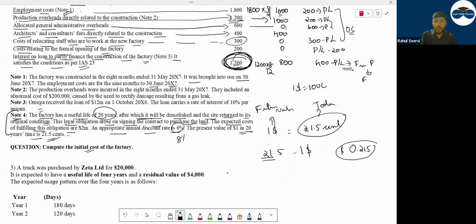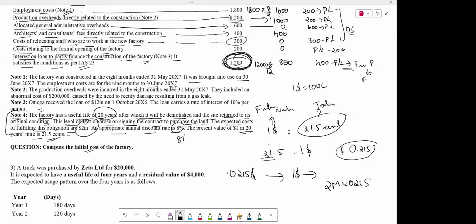Now $1 is equal to today's $0.215 is equal to $1 of future. Today's $0.215 is equal to $1 after 20 years. So this 2 million, I want to know what is the value today. So if I do cross multiplication, 2 million into 0.215, I will get the answer.